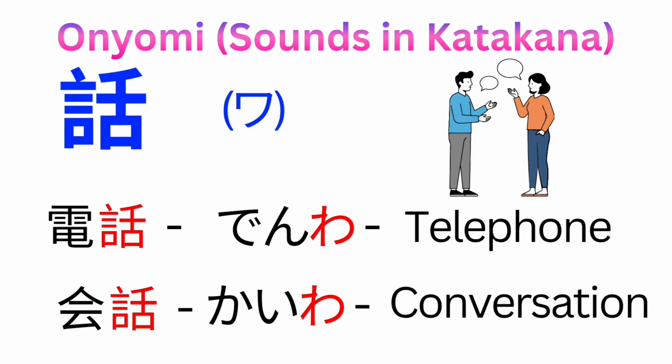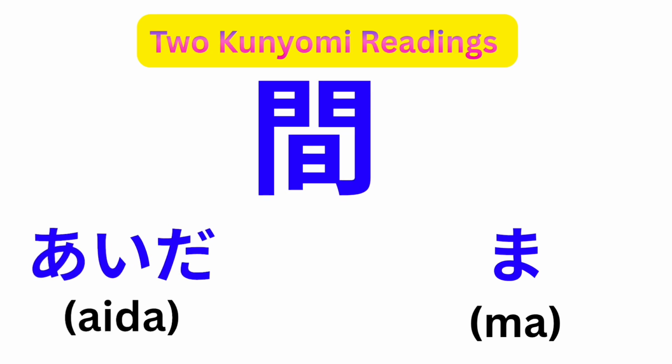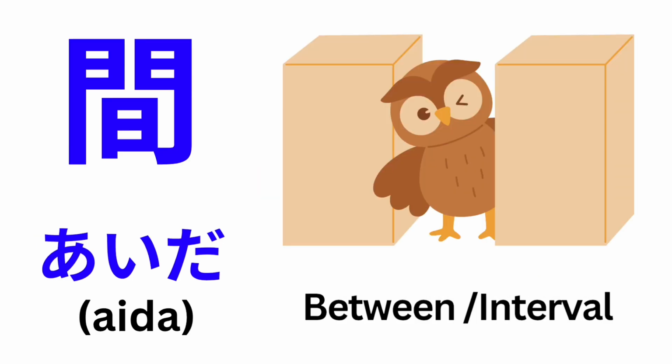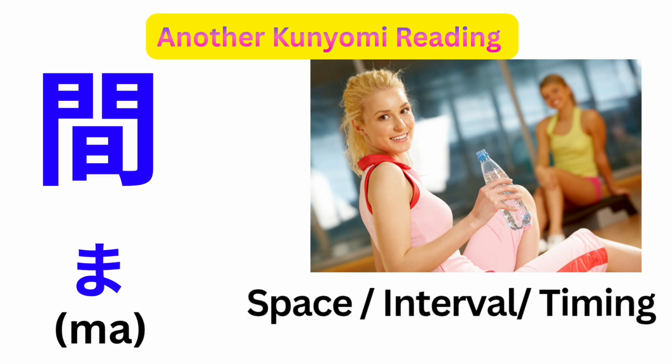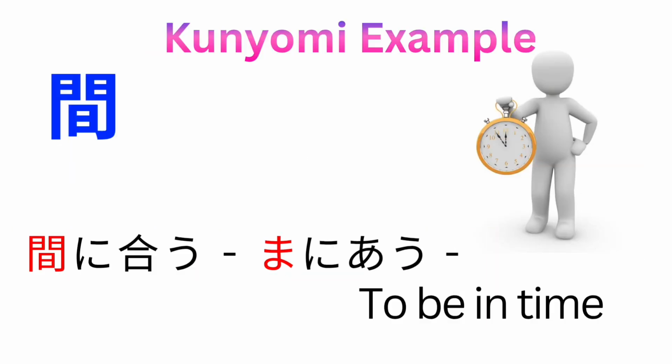Kaiwa. Kaiwa means conversation. Second kanji has also two Kunyomi readings, Aida and Ma. Aida means between or interval. Ma means space or interval or timing. Kunyomi examples: Maniau. Maniau means to be in time.